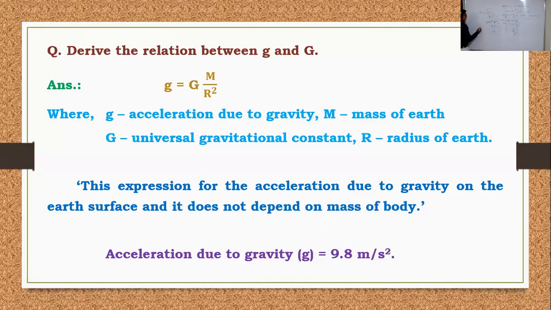The same value. Suppose the final velocity is 20 meter per second, the initial velocity is 10 meter per second, and the time is 5 seconds. So acceleration becomes 20 minus 10 divided by 5, means 10 by 5 is equal to 2 meter per second square. Again B to C, suppose velocity V increases, means here V is 20 meter per second and the initial velocity is... look, it gets a little confusing here.